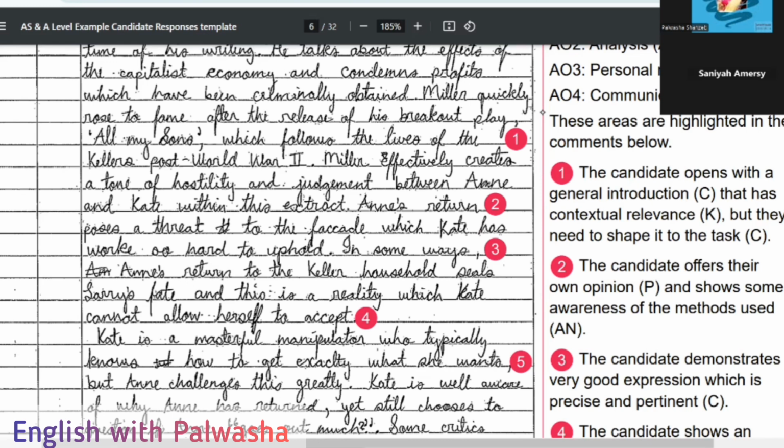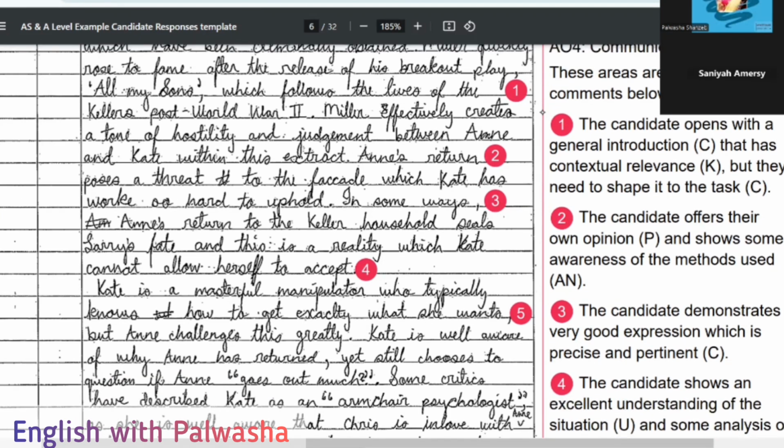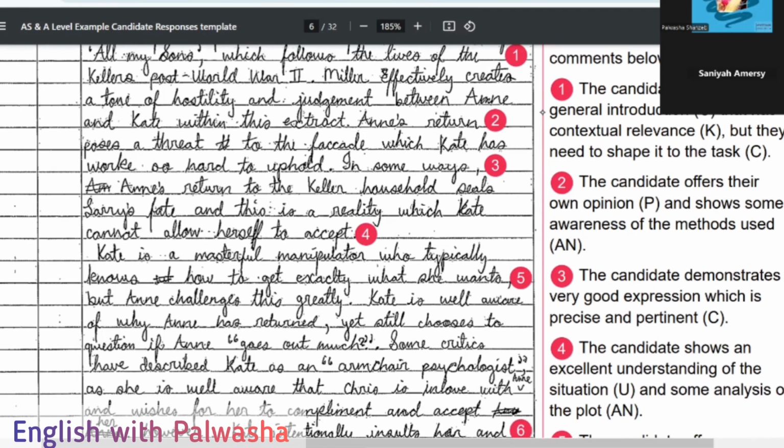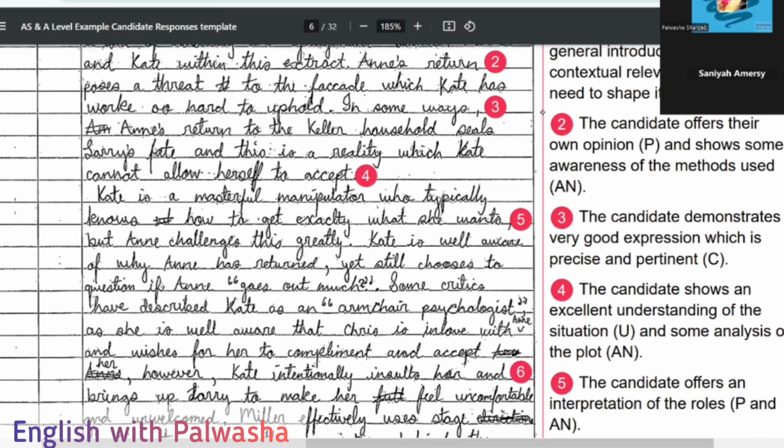In some ways, in the second one, basically the person who has written this, the student, has started giving her own opinion regarding the beginning of the text. She digs deep into the story, and she is explaining some awareness of the methods used in it. And then she moves on to the third paragraph, where she is demonstrating very good expression, which is precise and pertinent.